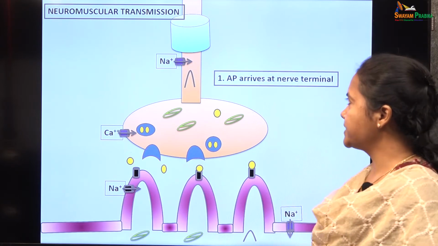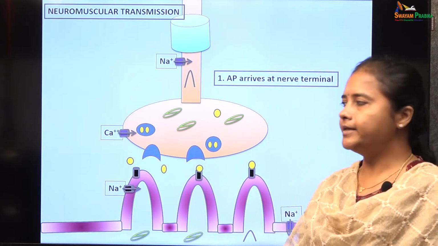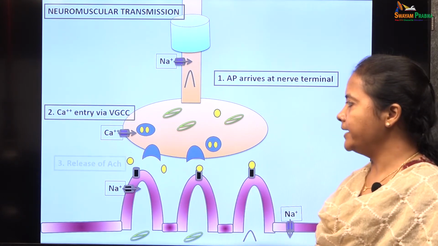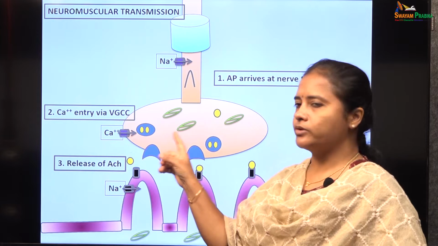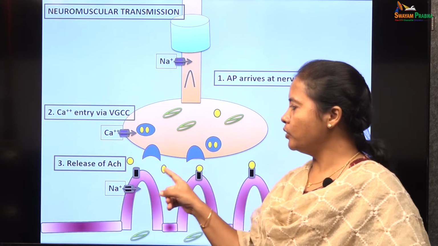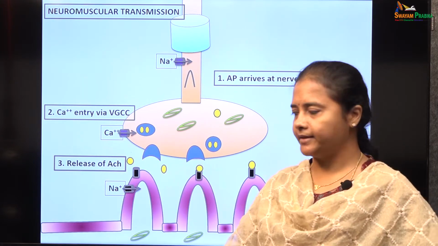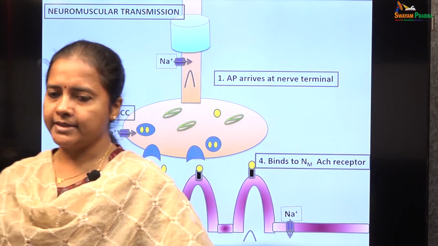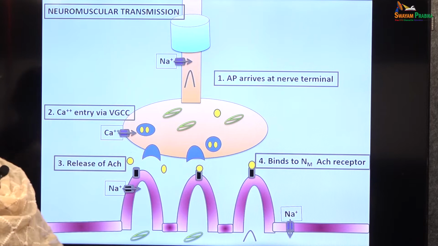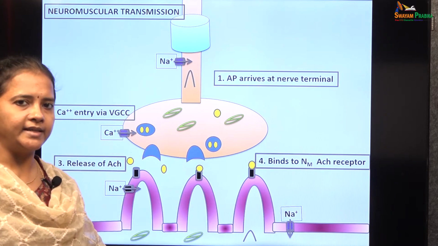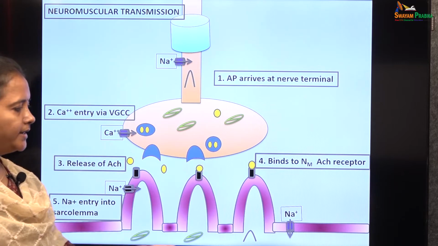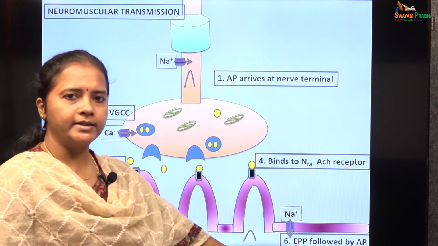So, the arrival of action potential at the nerve terminal leads to the entry of calcium ions via the voltage gated calcium channels, and this causes exocytosis of the vesicles and release of the neurotransmitters into the synaptic cleft, which binds to the nicotinic acetylcholine receptors. This causes entry of sodium ions because the receptor itself functions as a ligand gated ion channel, leading on to generation of a local potential called the end plate potential.